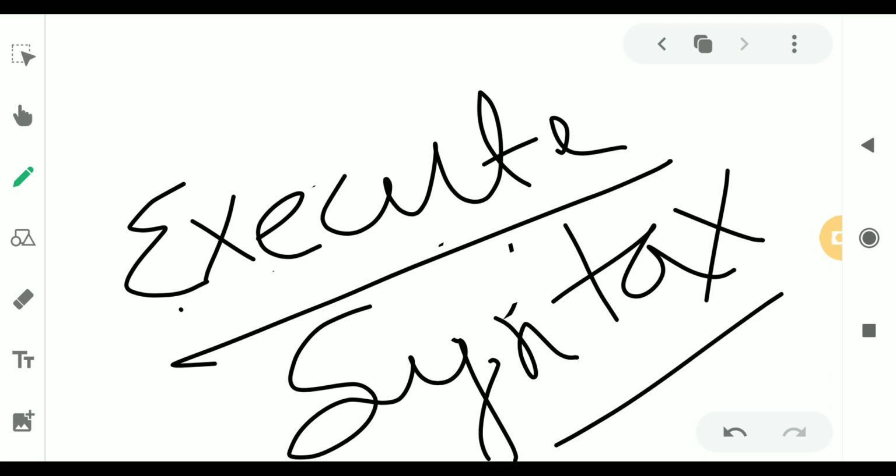So Python indentation refers to the spaces at the beginning of a code line, where in other programming languages the indentation in code is for readability only. The indentation in Python is very important. Python uses indentation to indicate a block of code.